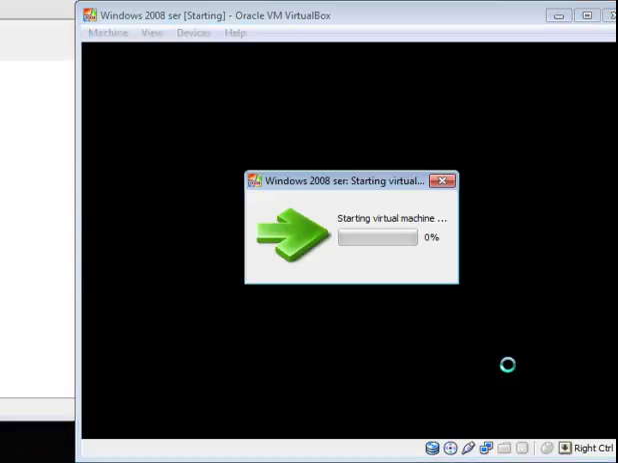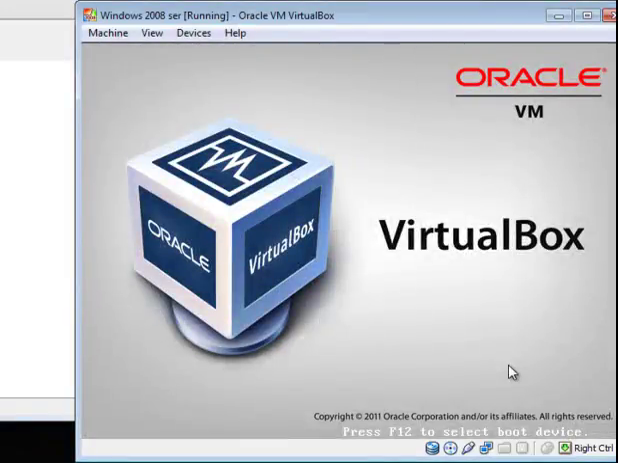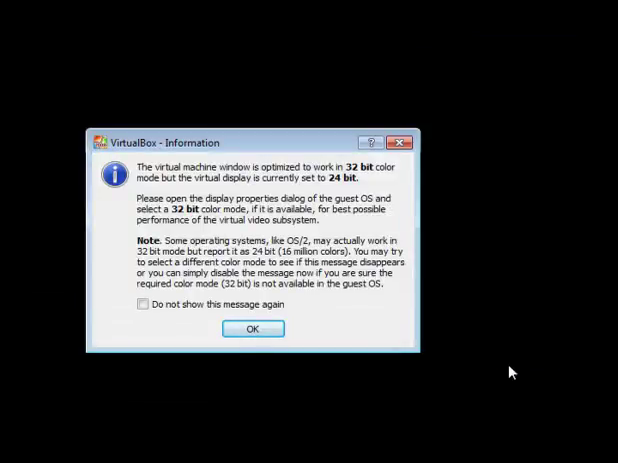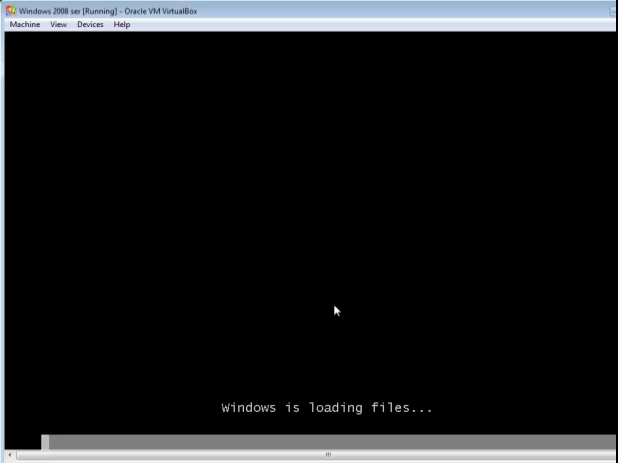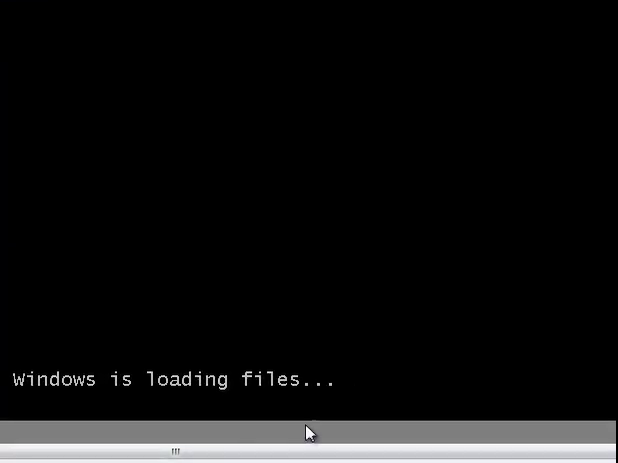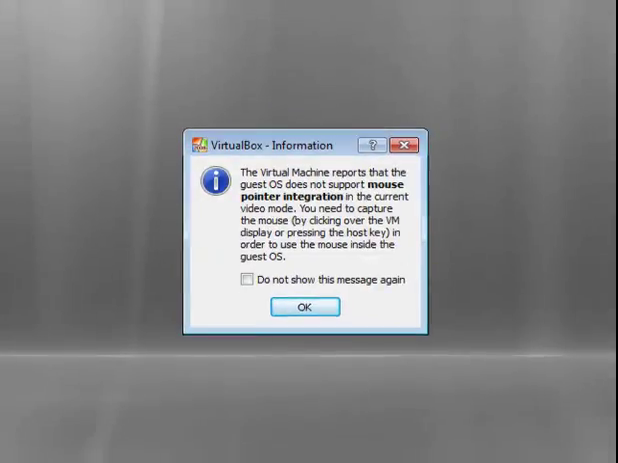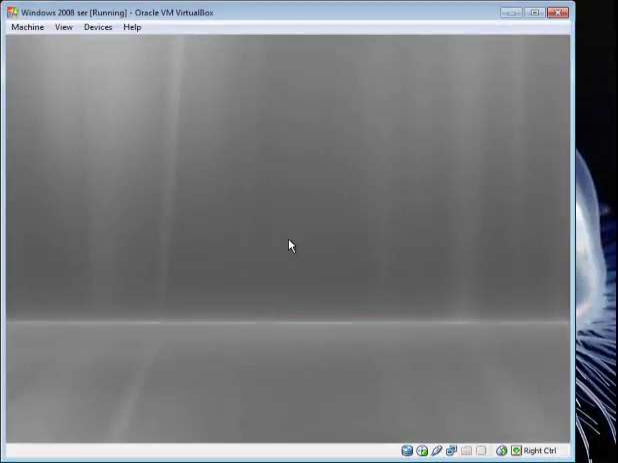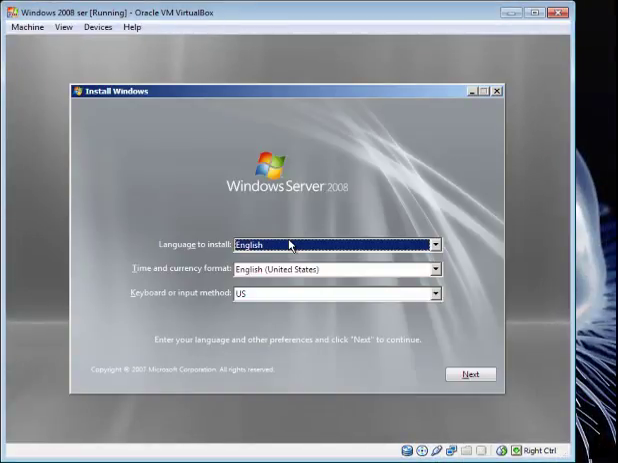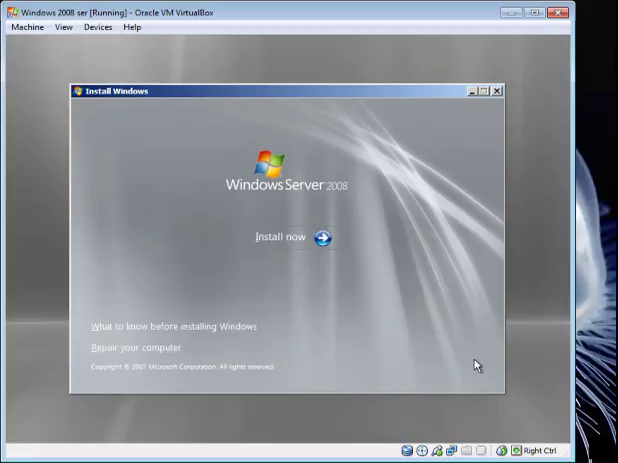And this is where the system is going to start up and pull the information from my files onto the Server 2008. Okay, it's loading all the files on the system. Okay, now this is where the installation begins. Leave it as English. Next. Install now.